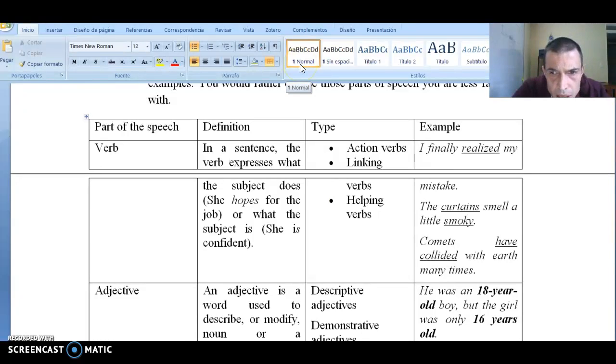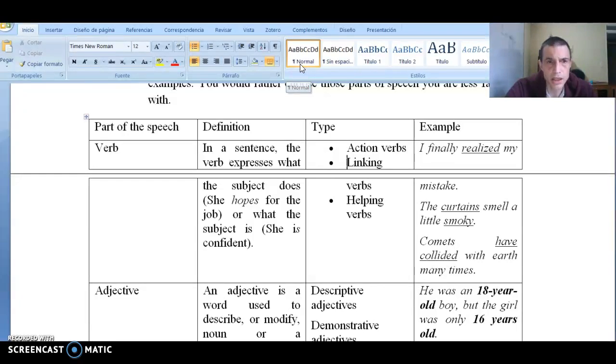Reading the guideline, I think that I missed some part of the assignment. I need to talk about the parts of speech: definition, type, and example. Part of speech: the verb.